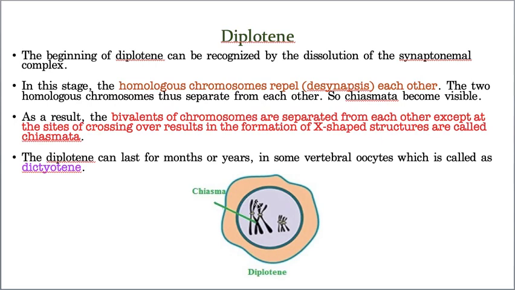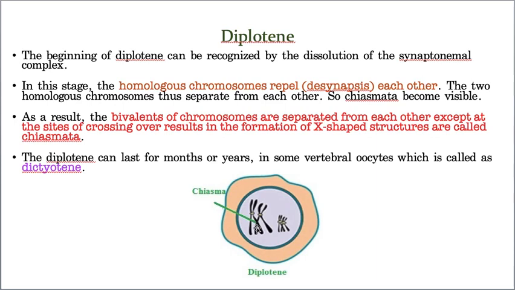That means the whole chromosome has repelled, but they are still attached at that point of recombination, which results in the formation of an X-shaped chromosome. Did you notice this is in the form of an X shape, and it is called chiasma. So diplotene is characterized by the repelling of the chromosomes by dissolving the synaptonemal complex except at the region of the crossing over, resulting in the formation of X-shaped chromosomes, called chiasma.